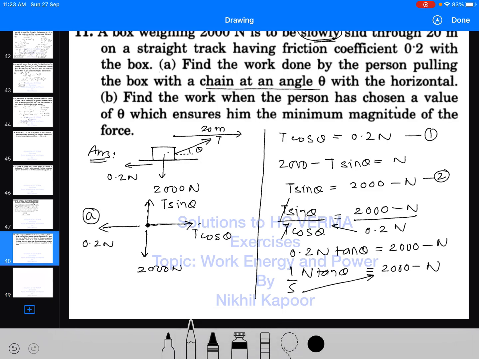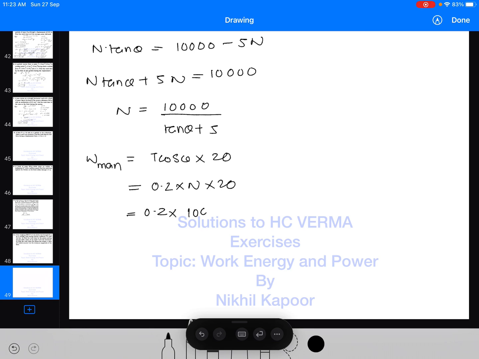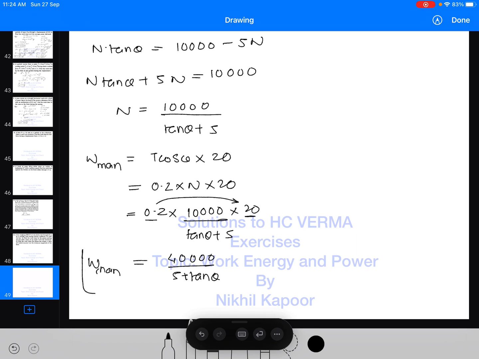Now the work done by the man is nothing but force into displacement, but as said earlier, T cos theta is nothing but mu, 0.2 times n, into 20. So it will be 0.2 into n, which is 10,000, into 20, divided by tan theta plus 5. Now if you multiply, 0.2 into 20 would be 4, and that comes out to be 40,000 upon 5 plus tan theta.